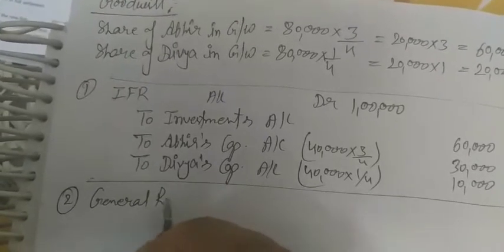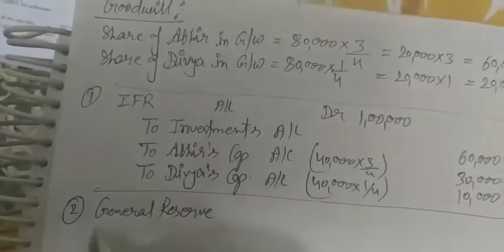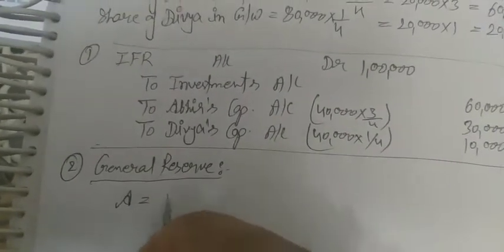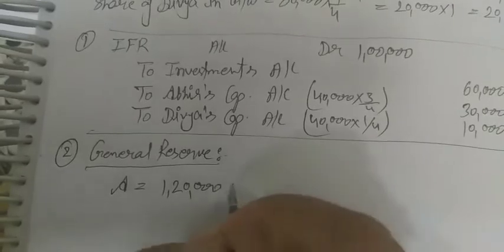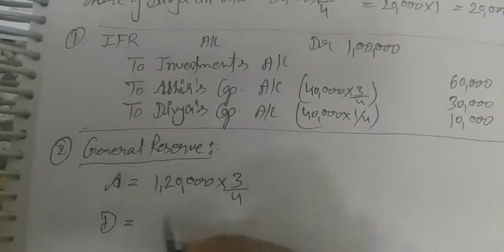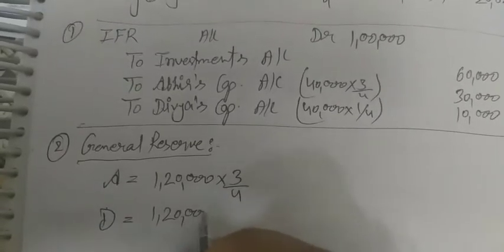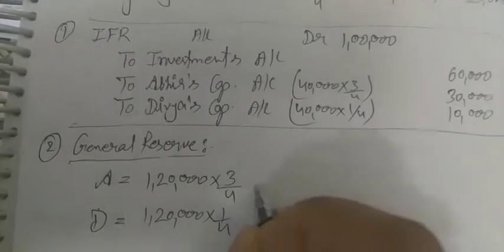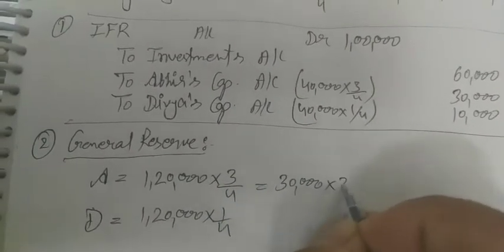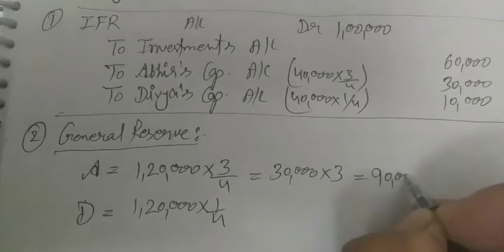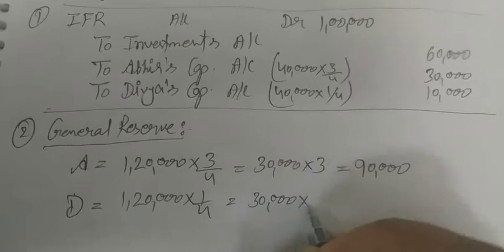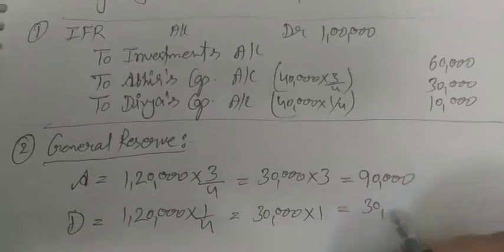General reserve, if we distribute the general reserve to Abhir, 1,20,000 multiply 3/4, and Divya, 1,20,000 multiply 1/4. 30,000 multiply 3, that is 90,000, and 30,000 multiply 1, that is 30,000.